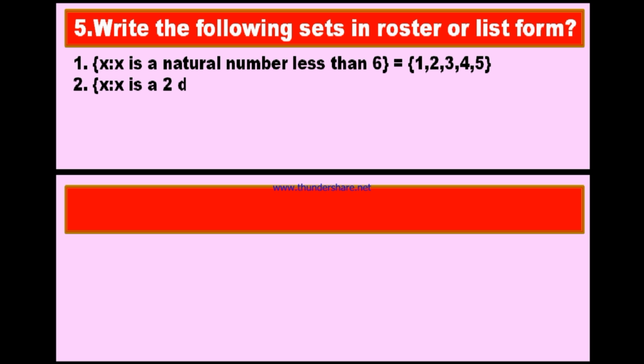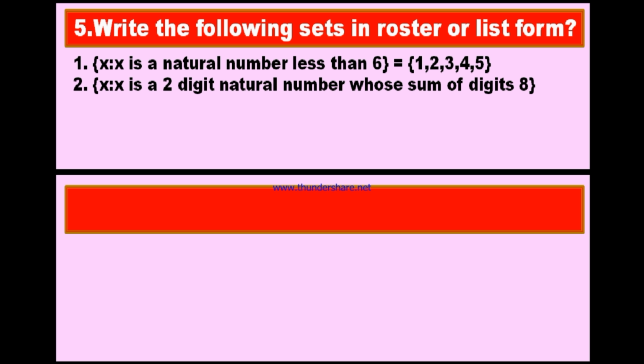Now look at the second bit. X is such that X is a 2-digit natural number whose sum of digits is 8. Here you have to list out all 2-digit natural numbers in which the sum of the digits is 8.